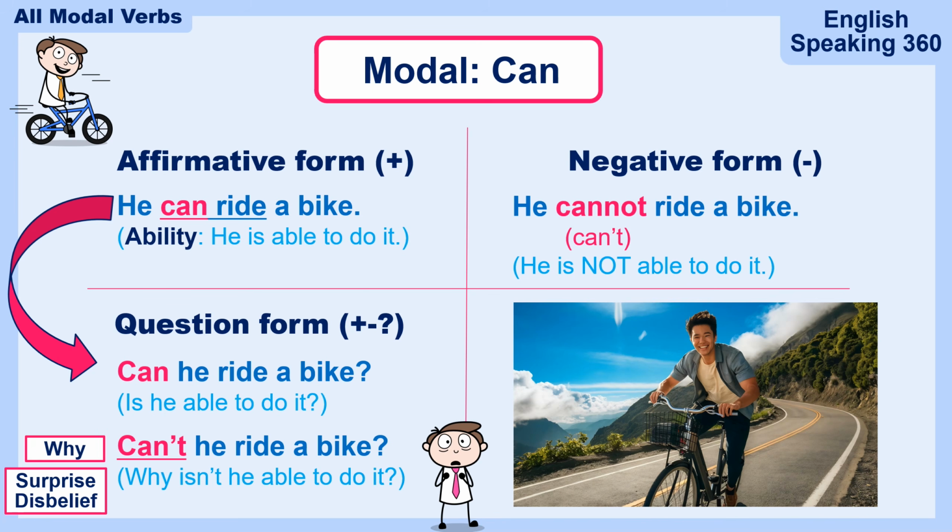Also, you can add a question word before and it becomes an information question. Why can't he ride a bike? What's wrong with the guy?